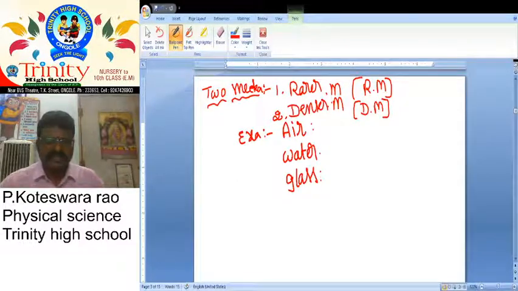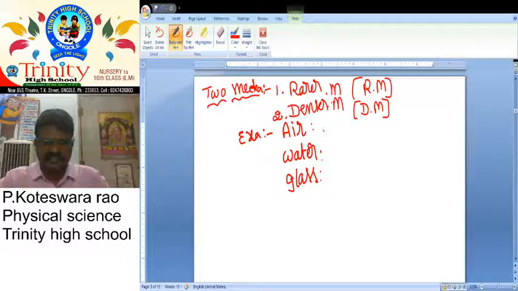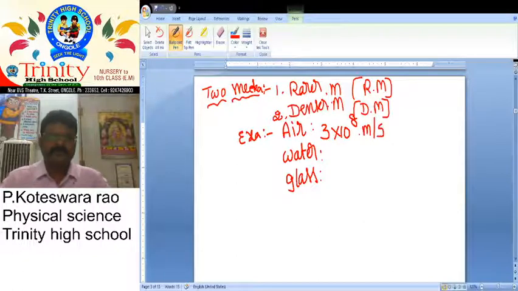So we take three types of examples of medias or mediums. What is the first one? The first one is air. Do you know the speed of light in air? 3 into 10 power 8 meter per second.